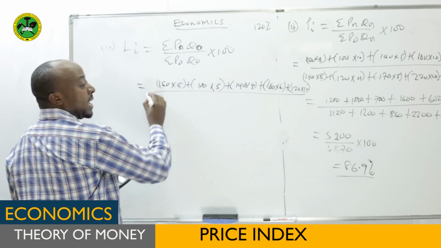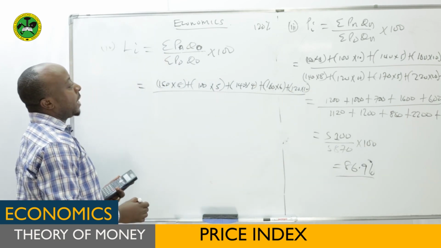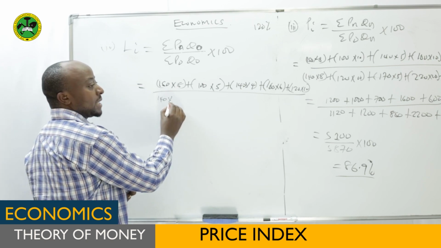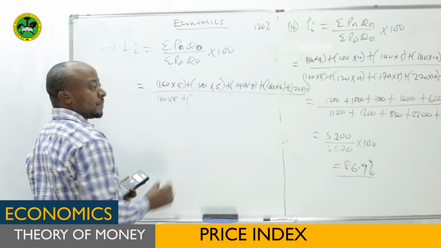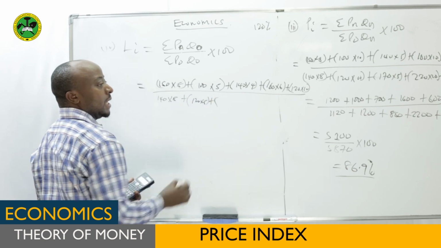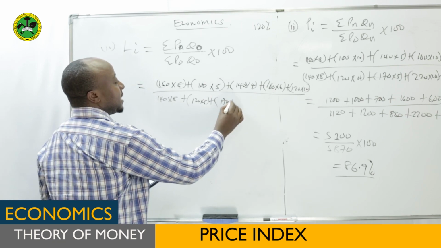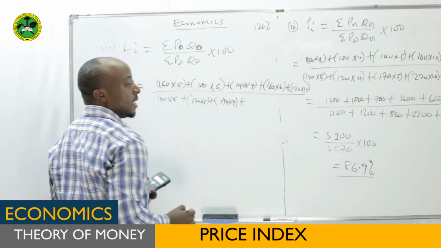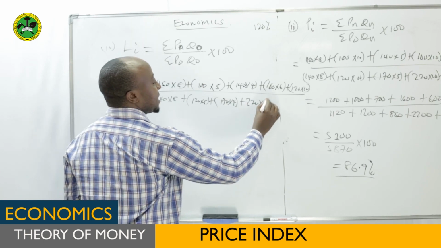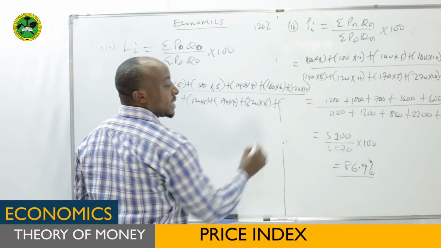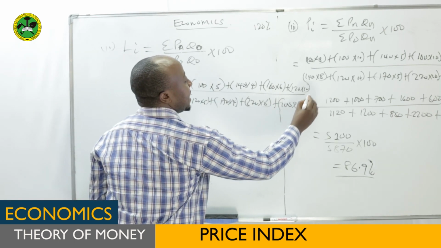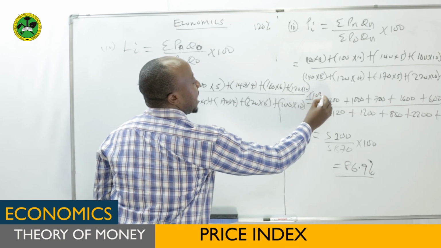Then this one you divide by the Paasche denominator, where we take 140 times 8, plus 120 times 5, plus 170 times 4, plus 220 times 6, plus, again, 100 times 10. This all again times 100.